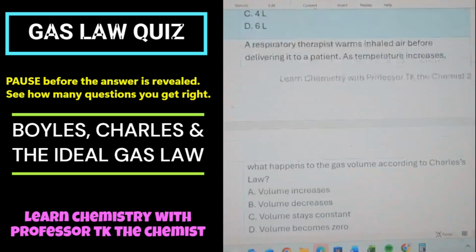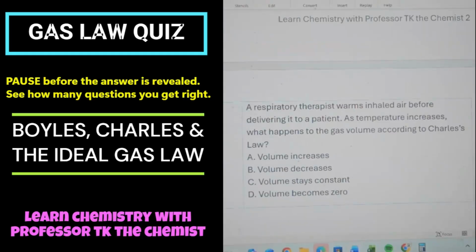And this is the last one in this category. Number 10. A respiratory therapist warms inhaled air before delivering it to a patient. As temperature increases, what happens to the gas volume according to Charles' law? Y'all should already know this one. We just did it. Increase, you are correct. Yo, Pierre, yep, you are correct.